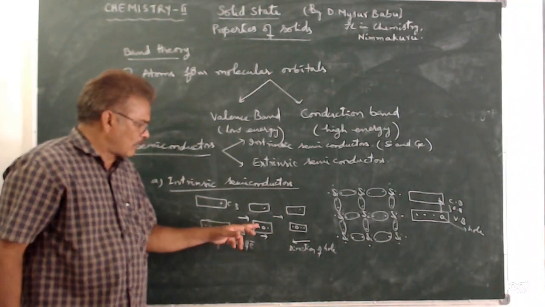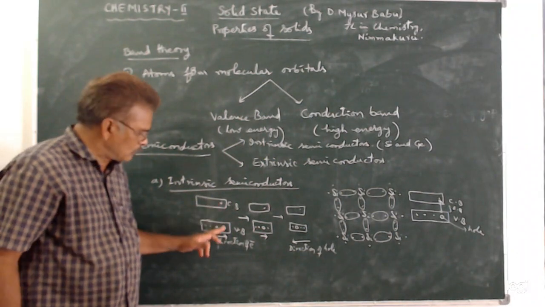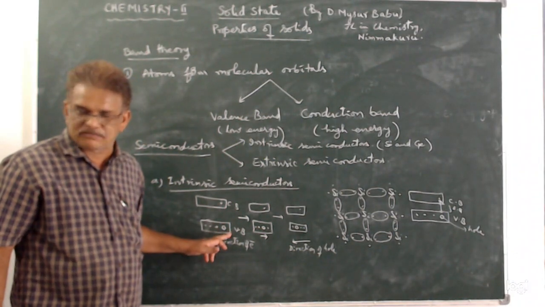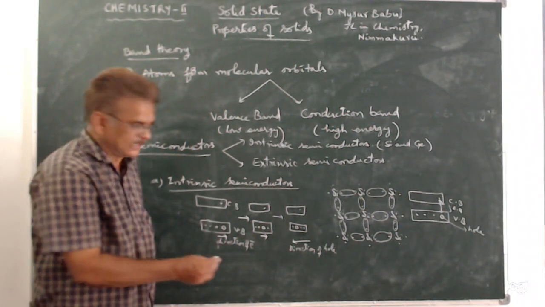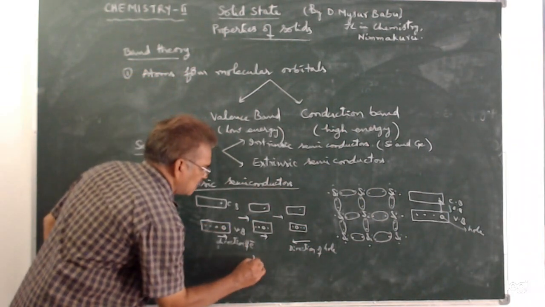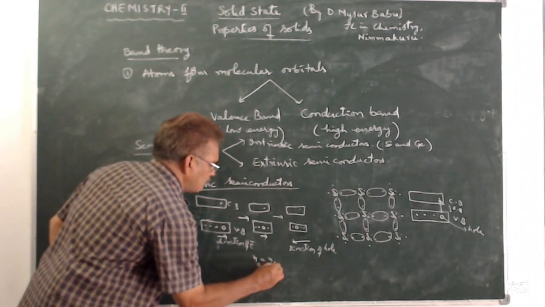Here, if one electron enters into the conduction band, one hole is formed in the valence band. That means in intrinsic semiconductors, the number of electrons is equal to the number of holes.